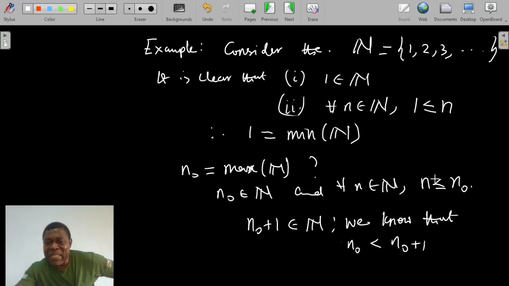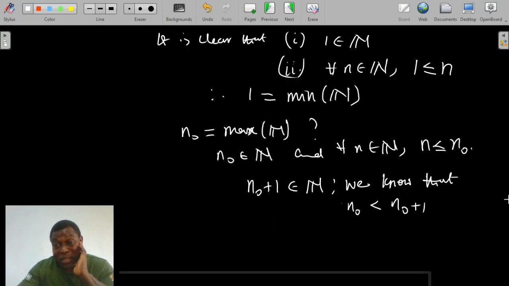What this signifies is that this statement is not true, because there is no way every n in N will be less than or equal to n naught, and yet we find another one in N that is bigger than n naught. The assumption that this happens leads to this contradiction. So N has no maximum.